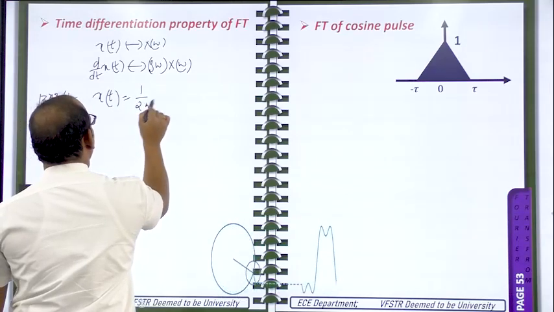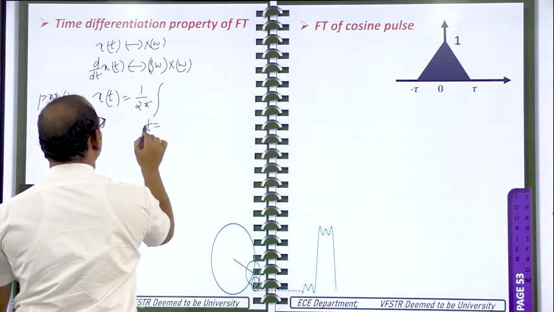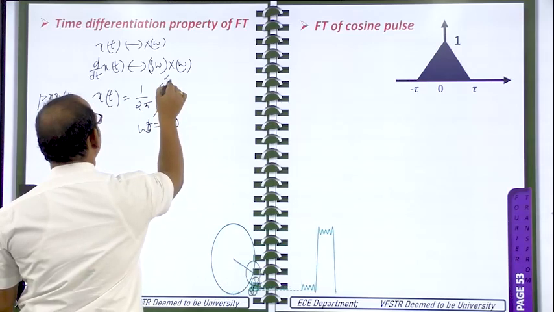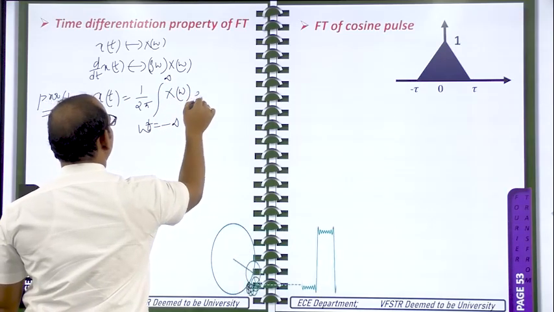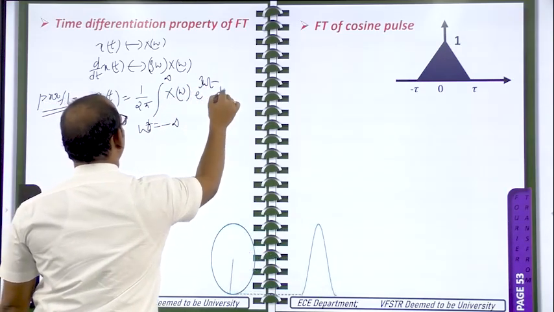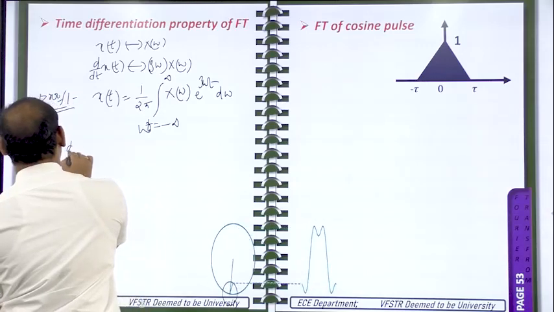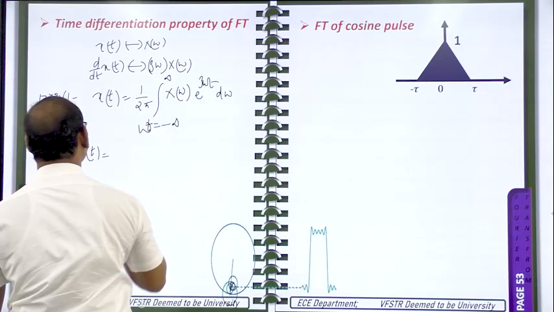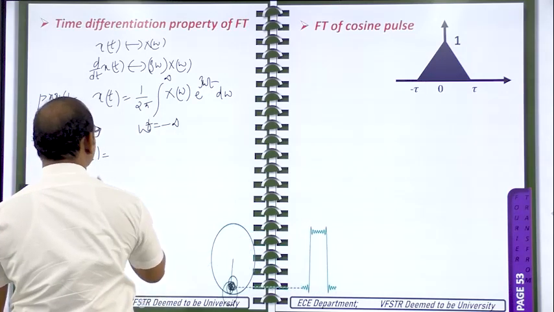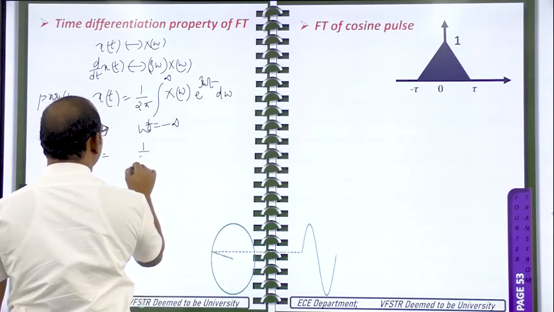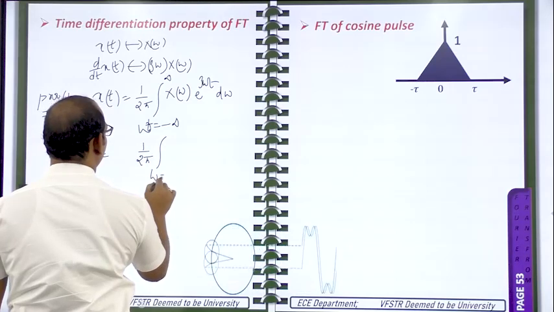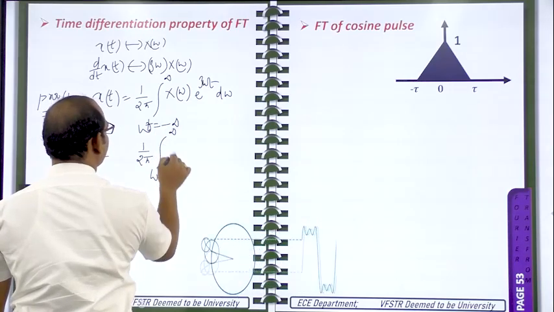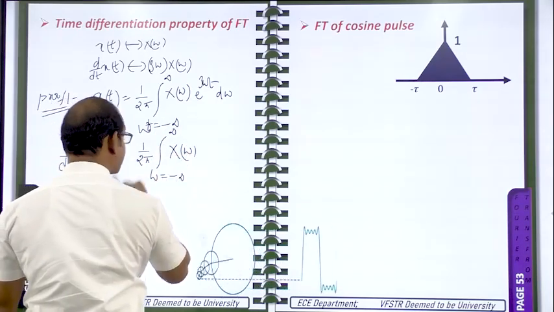x of t is 1 by 2 pi integral, omega from minus infinity to plus infinity, capital X of omega e power j omega t d omega. You apply the differentiation to this signal. So d by dt of x of t is equal to 1 by 2 pi integral omega from minus infinity to plus infinity, where X of omega is constant with respect to t.